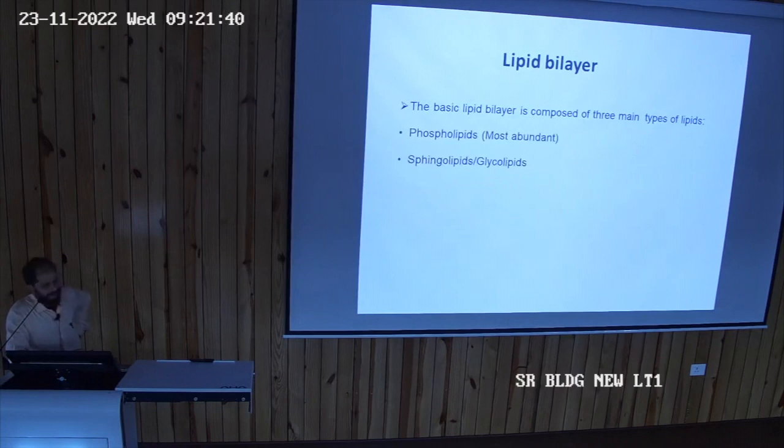The basic lipid bilayer is composed of three main types of lipids. The majority are phospholipids, but there are other lipids also, like sphingolipid, glycolipid, and cholesterol in the cell membrane.